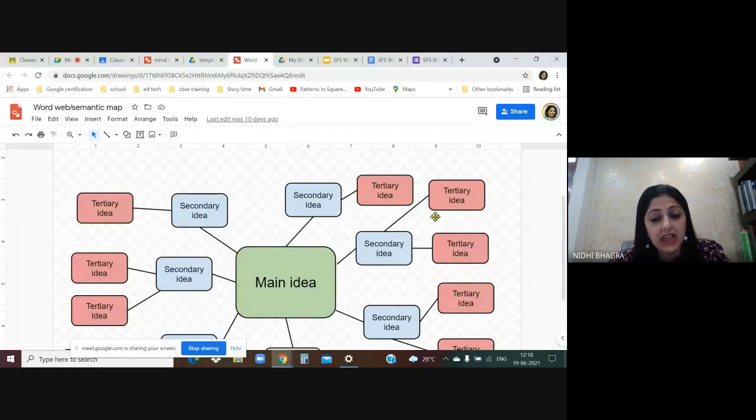So this is how you can create the templates. You can assign it to the student. You can yourself create a mind map and share it with the students as a viewable file. So this is a choice. So there's a lot of scope, and I think so far the best mind mapping tool is Google Drawing.